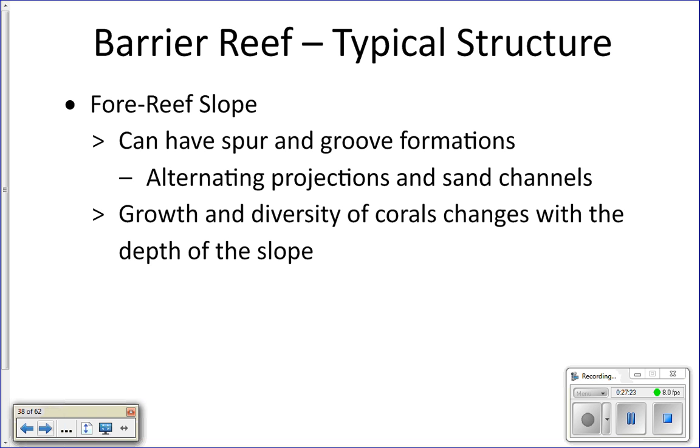On the fore reef slope, you'll actually get these things called spur and groove formations, where you get jets of coral that grow, these big long lines of coral, and next to that you get channels of sand, and then jets of coral, and channels of sand. That's really good for the reef. The channels of sand allow any sand that gets deposited on top of the reef to run down to the bottom. If it got deposited on top, it would smother the coral and the coral would die. So it allows sand to get out of the way where it's not supposed to be.